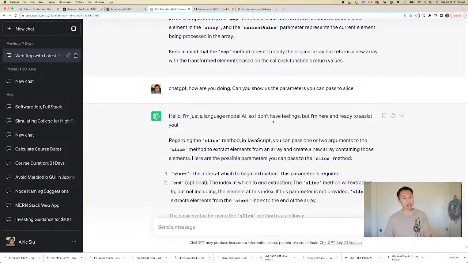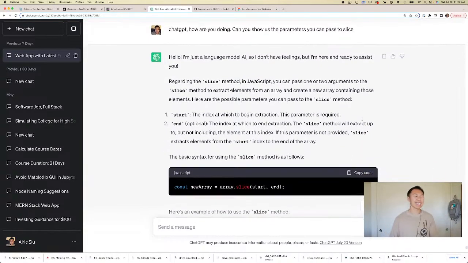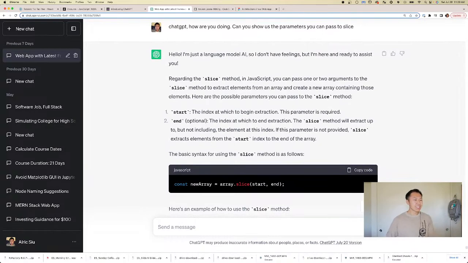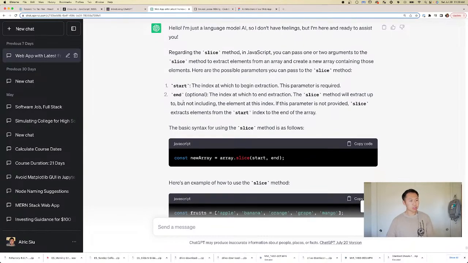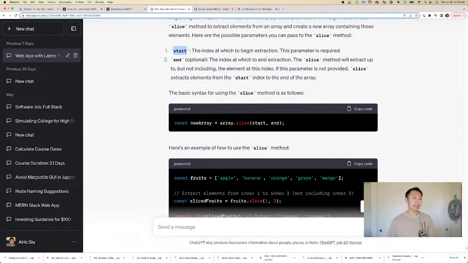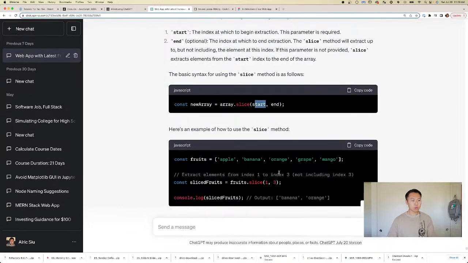I am a language AI model, so I don't have feelings, but I'm here and ready to assist you. Okay, thanks, ChatGPT. Regarding the slice method, you can pass 1 or 2 arguments, start and end. All right, start, we already know. End is optional. So slice is required, but we've never passed it on. Anyway, I think this is a case where it's wrong, right? We've never used start. And it says extract elements from index 1, 2, 3, not including 3.